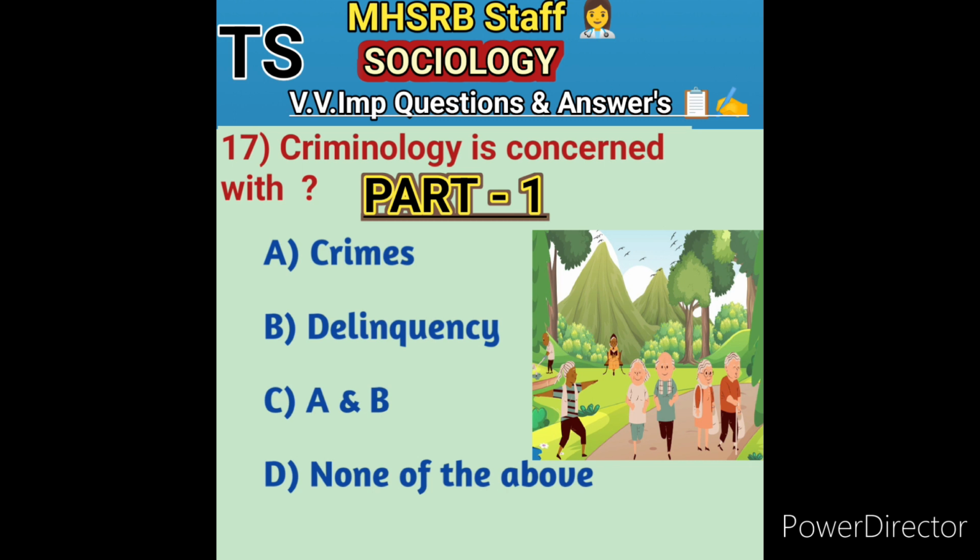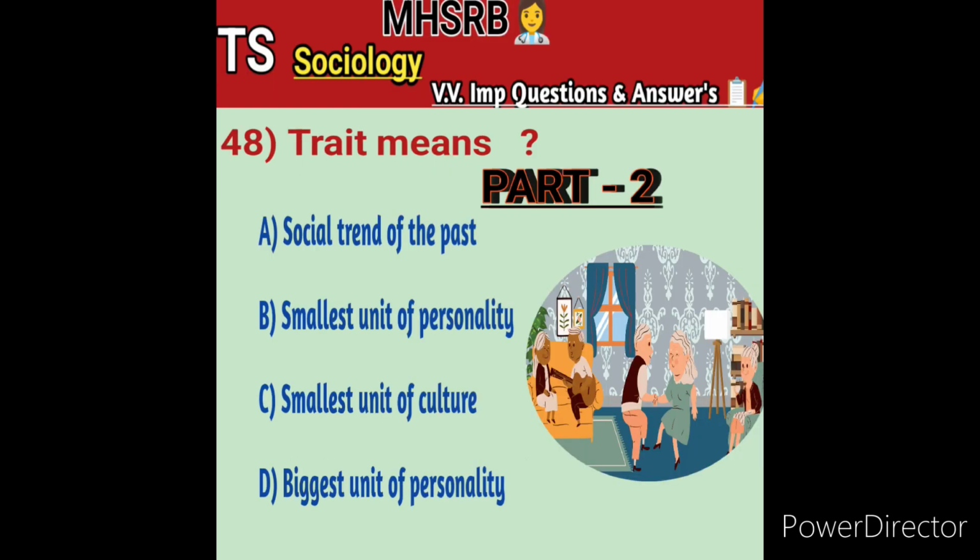In part 1 related to sociology, we discussed introduction and definition, society, individuals, family, community and types of community, plus 20 very important questions along with these topics. In the next part 2 video, we discussed very important and frequently asked questions from previous years.